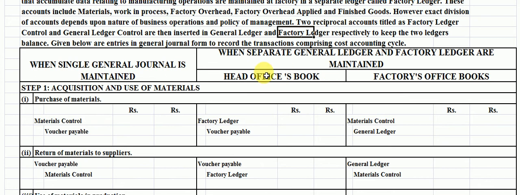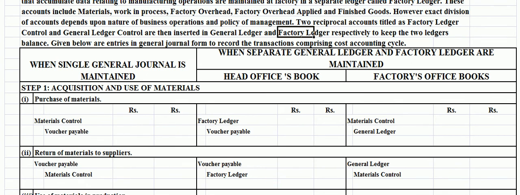The other method is used when both units are situated in different places. At this time, separate general ledger and factory ledger are maintained. Students, we will explain both these methods separately. Firstly, we explain the single journal book.